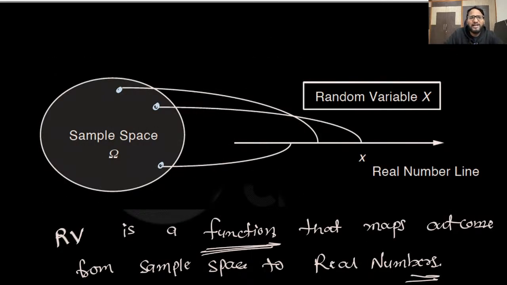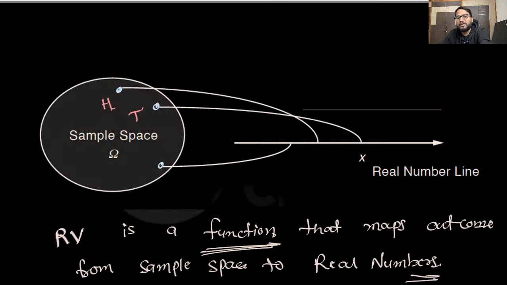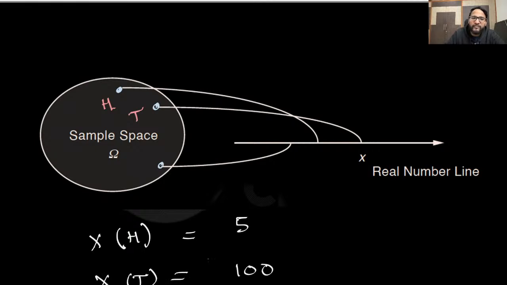So let's take an example of tossing a coin, where head and tail are the only possibilities. Let me define a random variable X which maps head and tail, which are the outcomes, to the real line. So X is a function which will take head as its parameter and map it to a real line. This real line value could be anything. Suppose I define X such that X of h is 5 and X of t is 100.